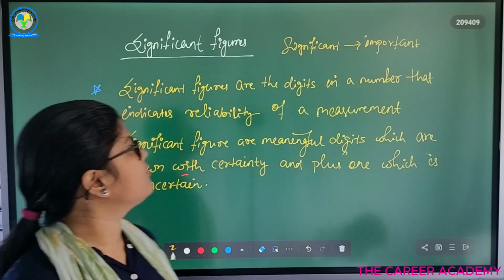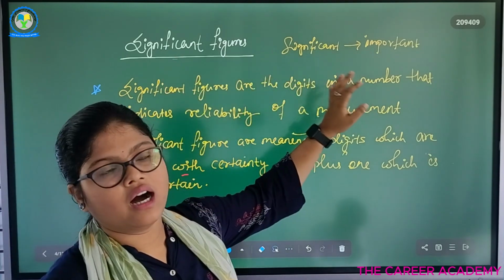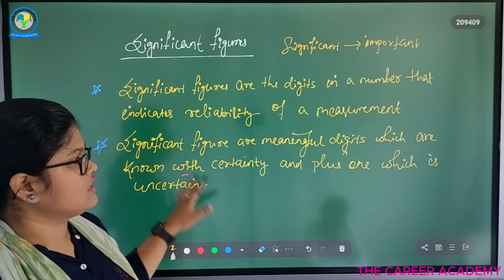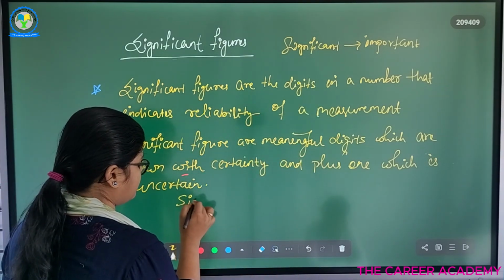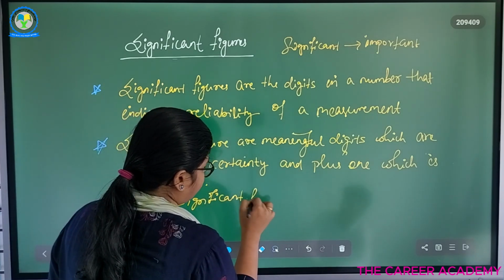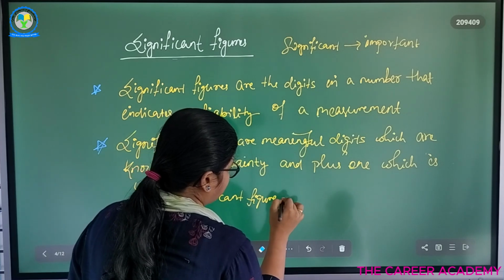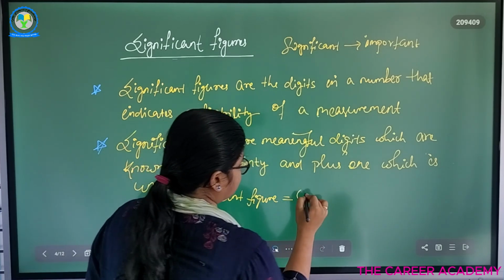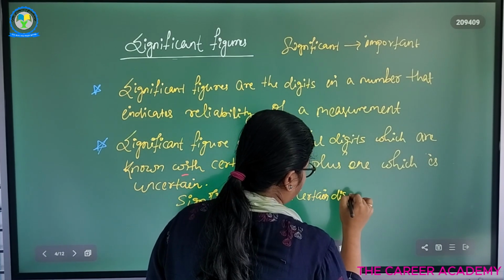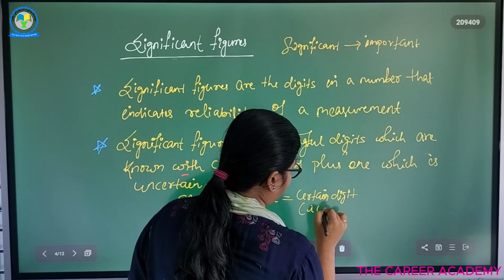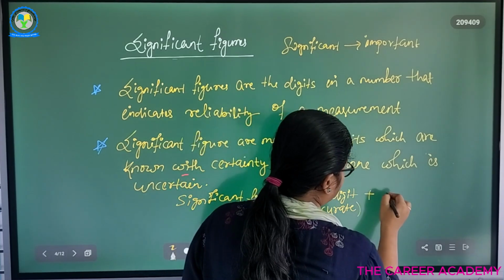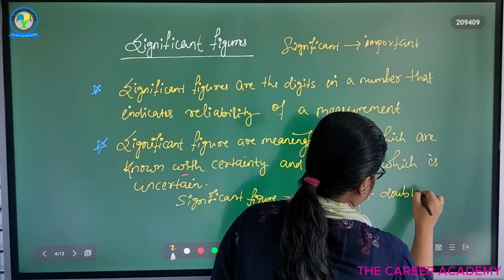About significant figures, we know that all the important digits are significant. So we can say that the significant figure is equal to the certain digits, or we can say the accurate digits, plus one doubtful digit.